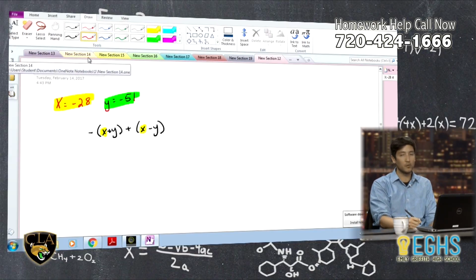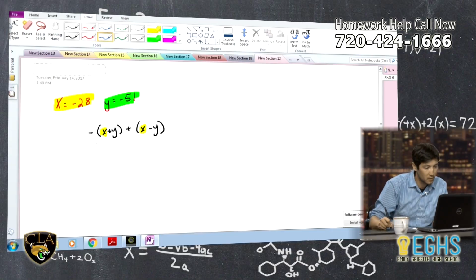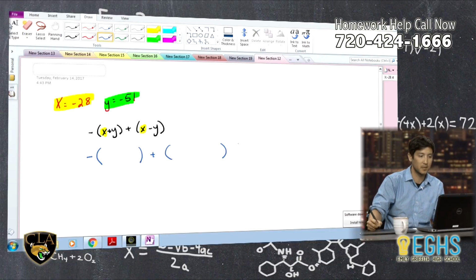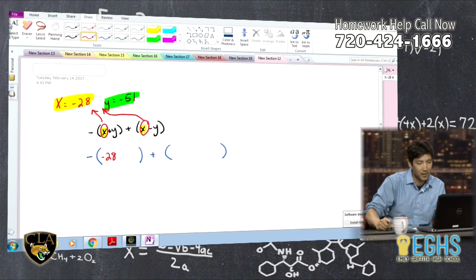One thing that may throw you off is that we've got some negatives, so we have a negative and then in parentheses x plus y. We'll get to that when we get to it. But we're going to see PEMDAS, which we've seen quite a bit of. So I'm going to leave some space here and plug some numbers in. There's an x here, and x is negative 28, so instead of x, I'm going to put negative 28. And there's an x here too, with the same value, so I'm going to plug in a negative 28 here as well.